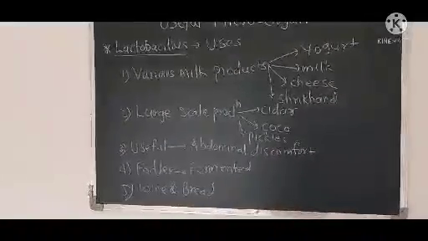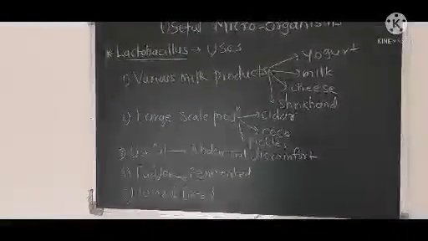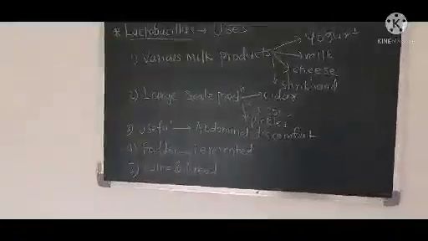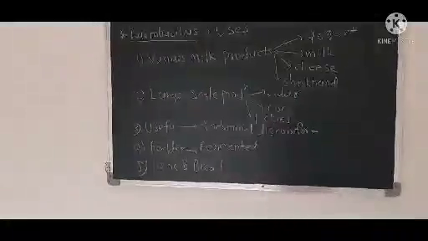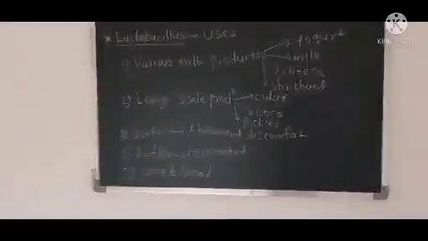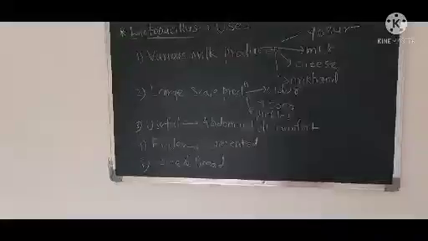For this purpose, the fodder gets fermented with the help of this Lactobacillus culture. The last use is the production of wine and bread in factories. This is all about the uses of the Lactobacillus culture. Thank you.